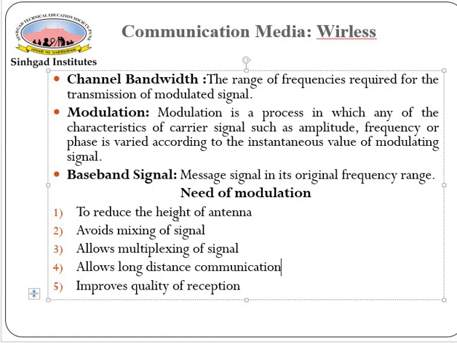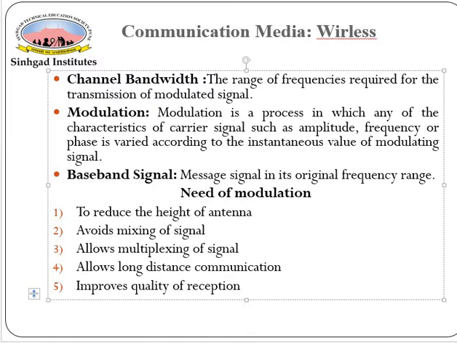Next is avoiding the mixing of signals. If a number of signals are available at the same particular frequency, then there are chances of mixing of the signals. So to avoid this mixing, we require modulation. Then it allows the multiplexing of signals. Then it allows long distance communication, and it improves the quality of reception. So these all are about the need of modulation.